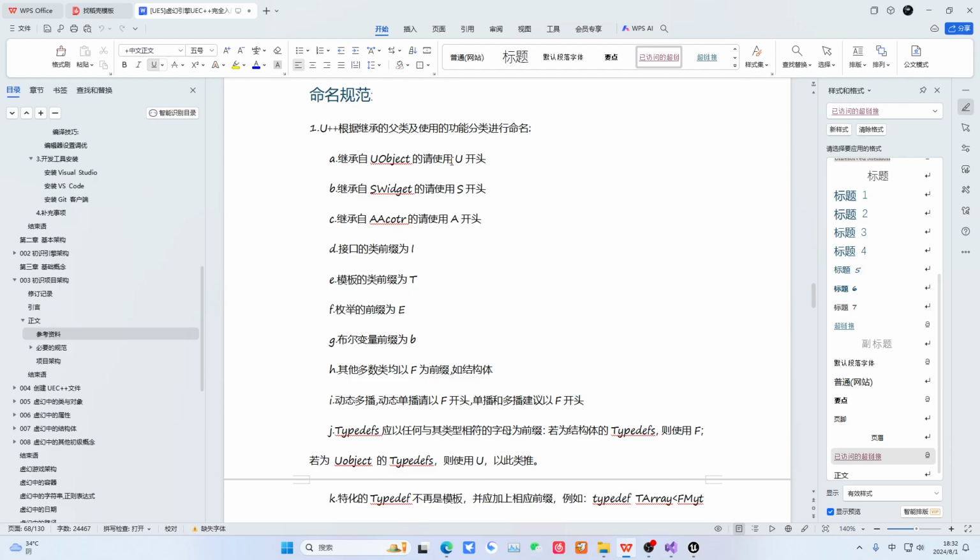When we write code, every file has its own naming convention. For example, if we inherit from U class, it starts with U. Then inheriting from widget, SWidget starts with S. SWidget is what we commonly call Slate. This is the underlying layer of UMG. Then inheriting from actor starts with A. Interfaces start with I. Templates start with T. Enums start with E. Boolean variables start with lowercase b. Delegates and structs all start with F. Then dynamic multicast and single cast all start with F.